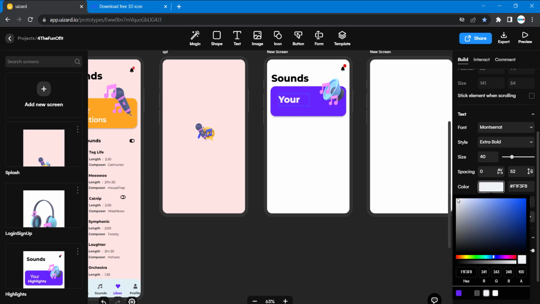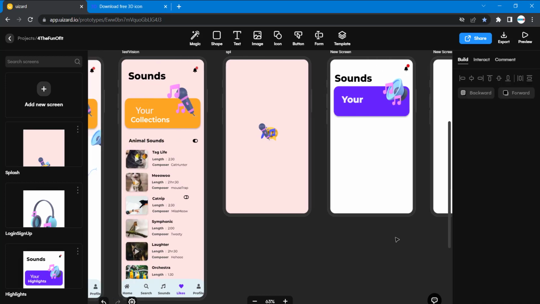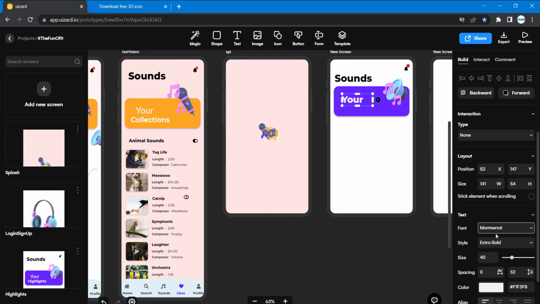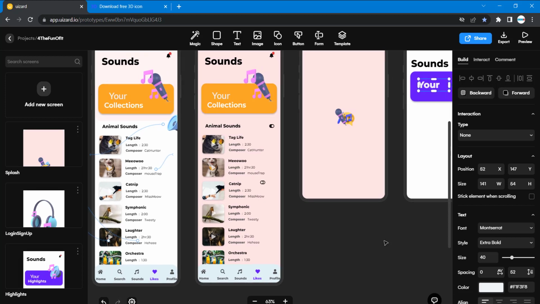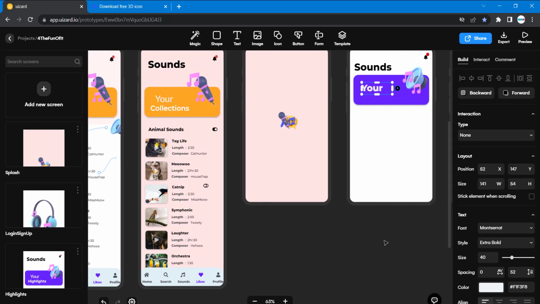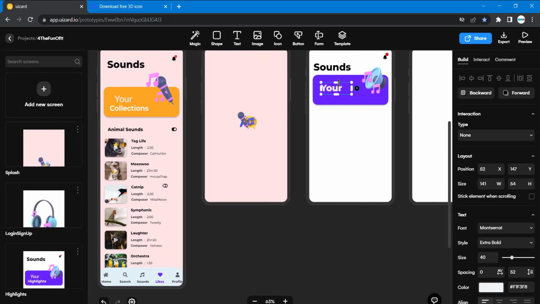Or you can do that from the color wheel here. I'll also leave it as Montserrat extra bold. Then we have highlights, so I can just duplicate this, Control C, Control V, and type highlights.